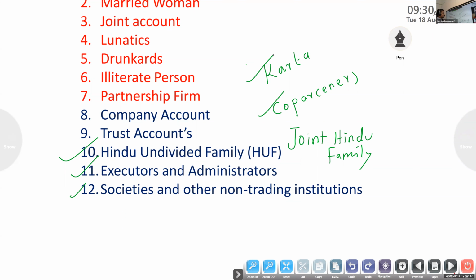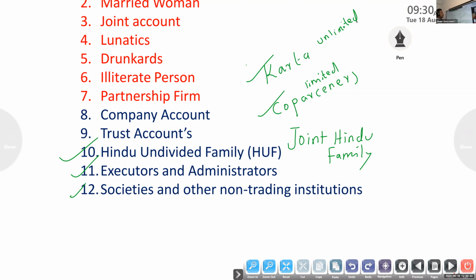That is why the liability of co-partners is limited. If any debt arises, their liability is limited, because the business is managed by Karta. But the liability of Karta is unlimited, so he has to pay more.